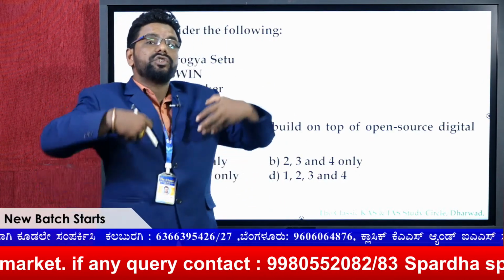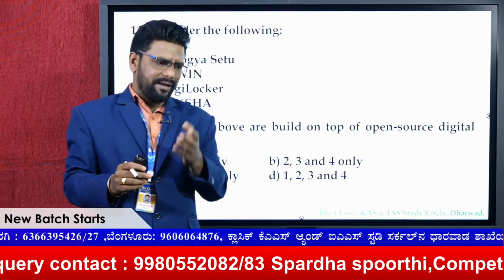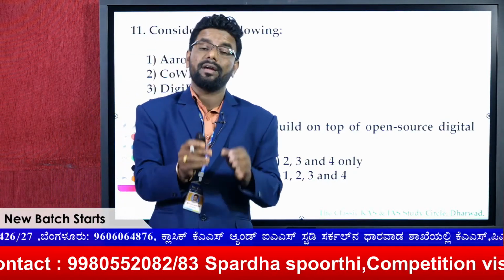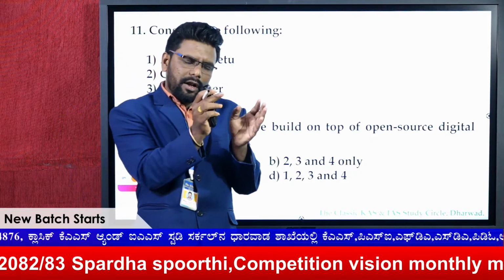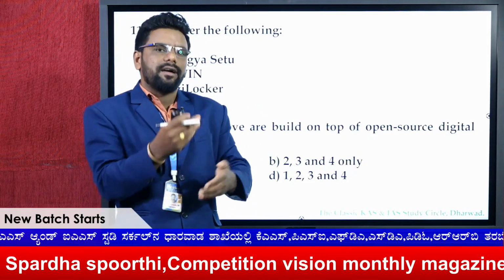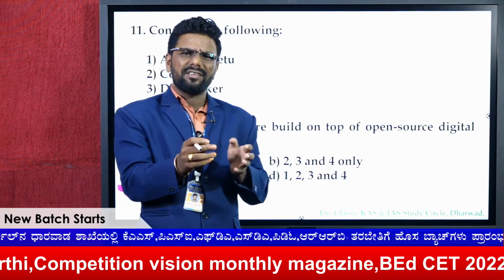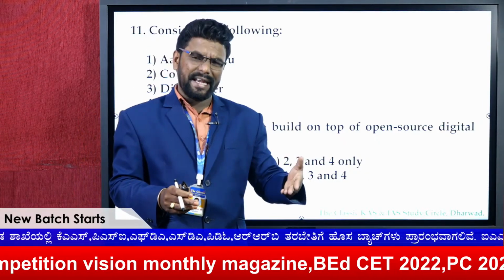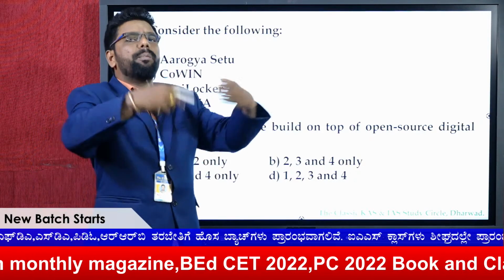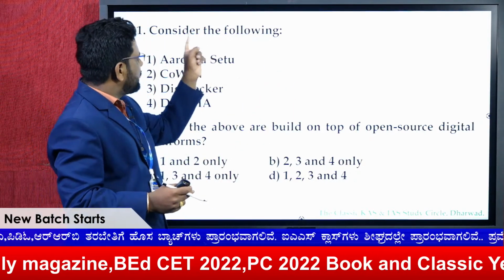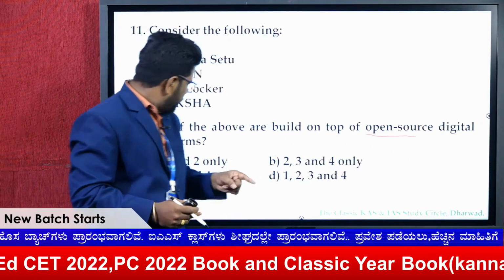So in order to ensure that, India started a policy in 2012, if I'm not wrong, the National Data Sharing and Accessibility Policy of 2012. In the same line, recently in May 2022, India also started one more policy, that is the India Data Accessibility and Use Policy. The main purpose is to make open data just like Wikipedia, and here it is asked based on what is the open source digital platform.